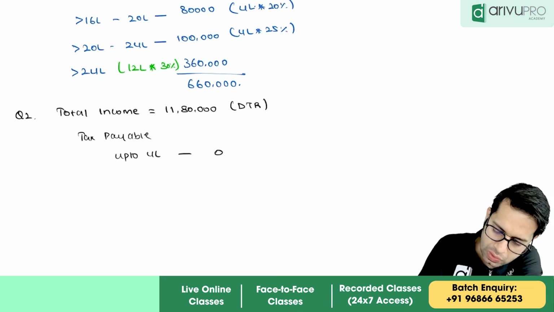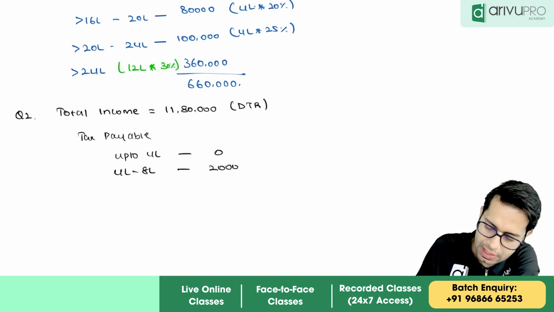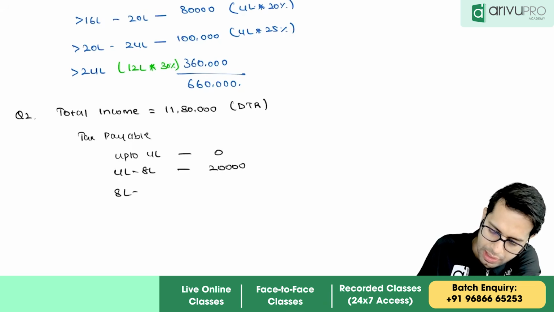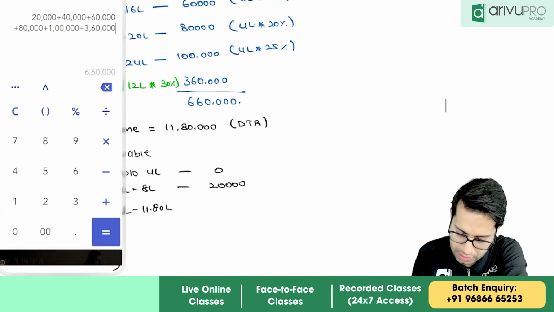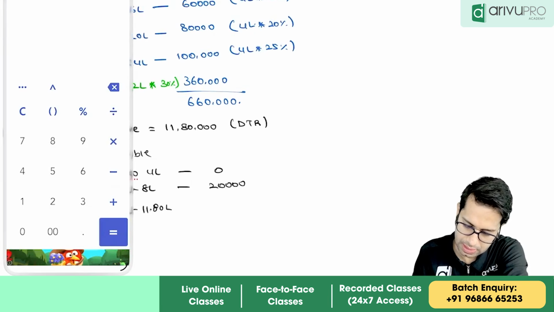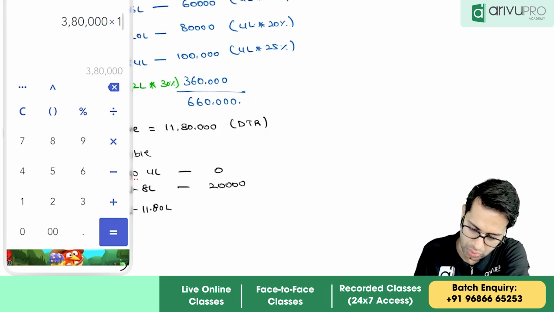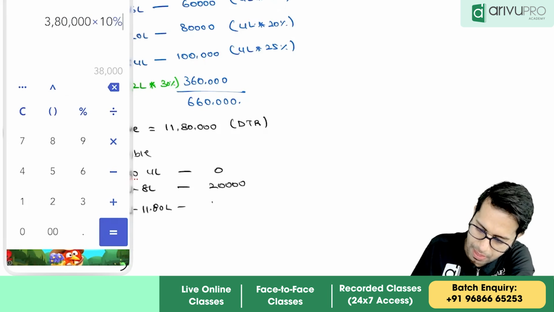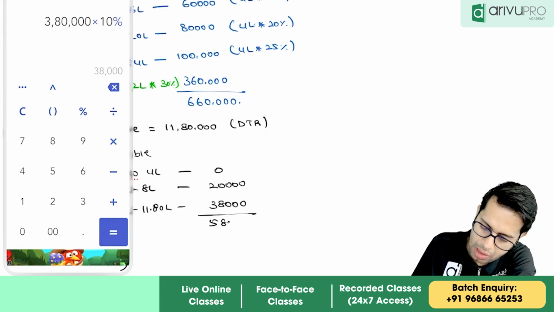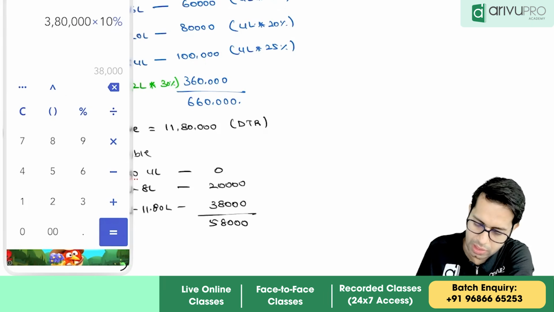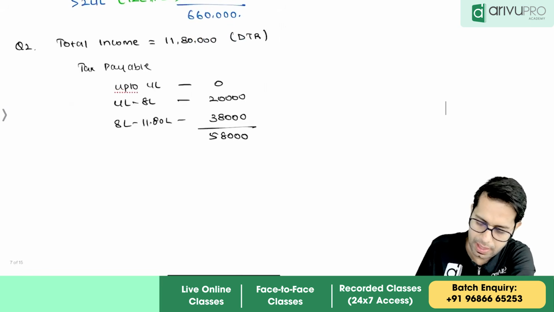Up to 4 lakhs, no tax. 4 lakhs to 8 lakhs, 20,000. 8 lakhs to 11 lakh 80,000, which is 11 lakh 80,000 minus 8 lakhs into 10%, 38,000. So 58,000 is the total tax which you have to pay.